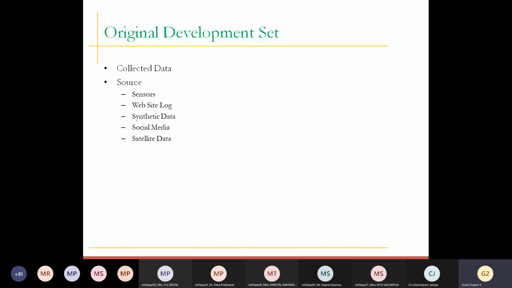Why is this pre-processing needed? Because it may be possible that in our data set, for example, I have 20 features, 20 columns. Out of 20 columns, there are only 7 to 8 columns which are dominant for my target variable. So I need to remove the other features as well.